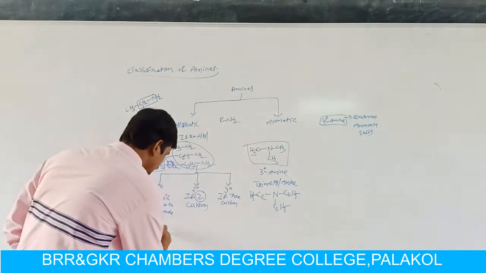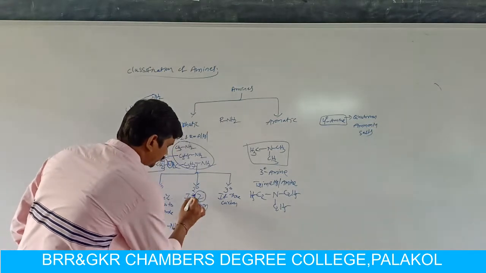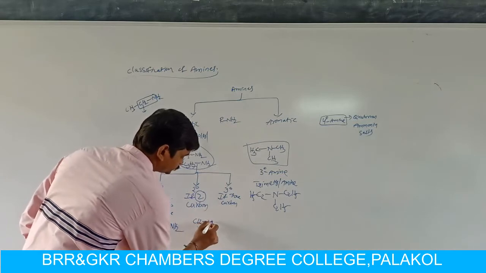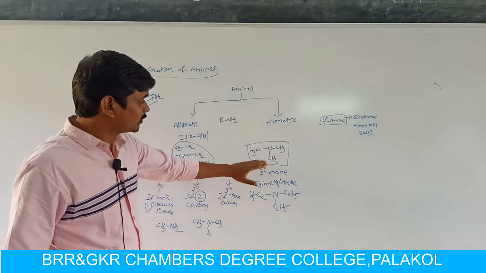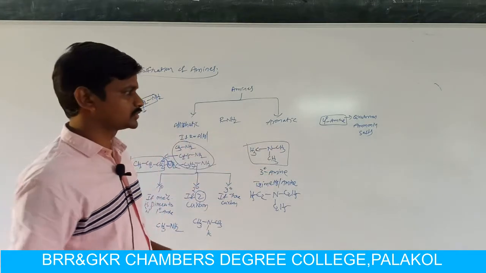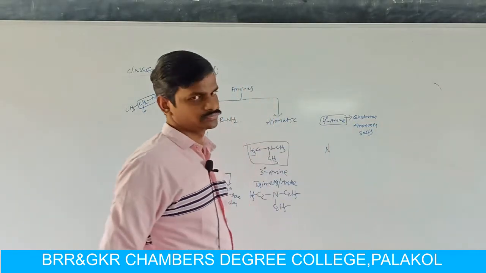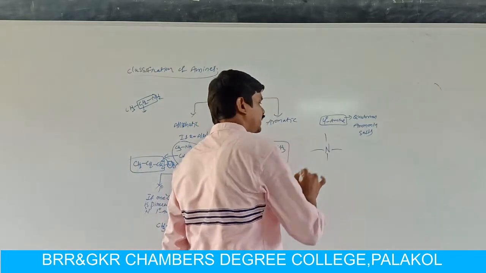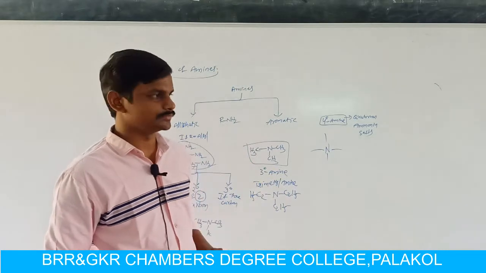If we have to see the structure of amines: primary amine, CH3NH2; one example of secondary amine, dimethylamine; and one example of tertiary amine, in which the nitrogen is attached to 3 carbon atoms. But in quaternary amine, quaternary means 4. That means here the nitrogen is directly attached to 4 carbon atoms.